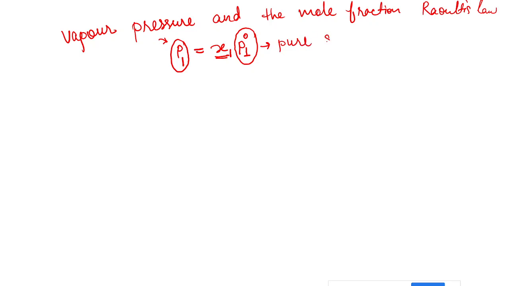This is the pure state. This is from your Raoult's law. Let us mark it as equation number 1.